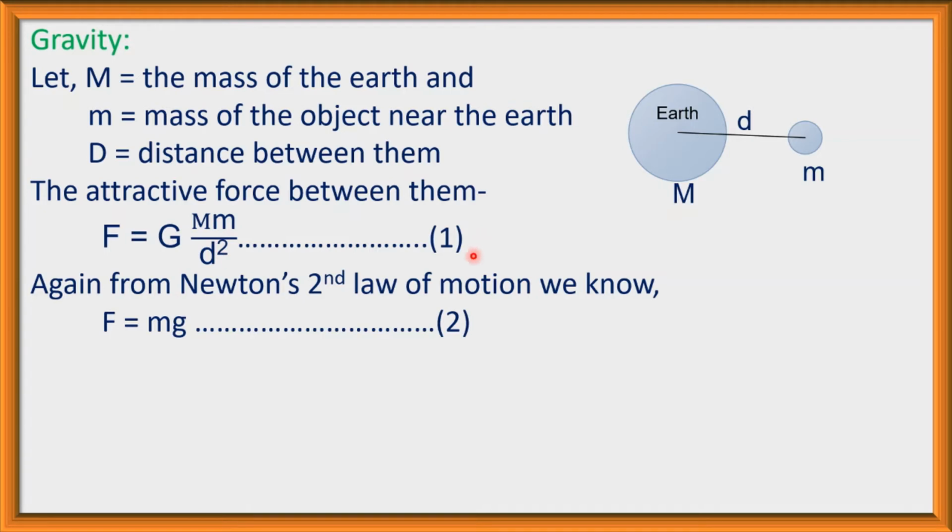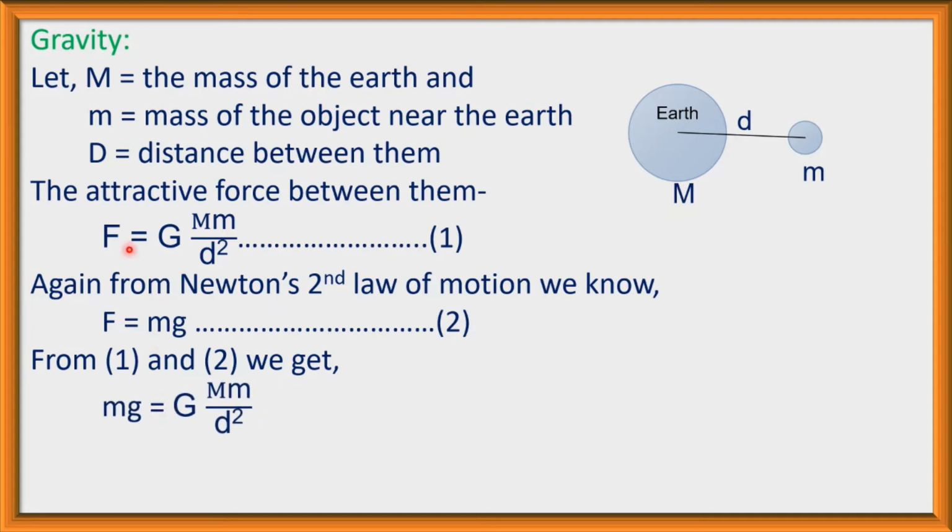This is equation 1 and this is equation 2. This force F is equal to this force F. So from equation 1 and 2, we get mg is equal to G M m divided by d square.